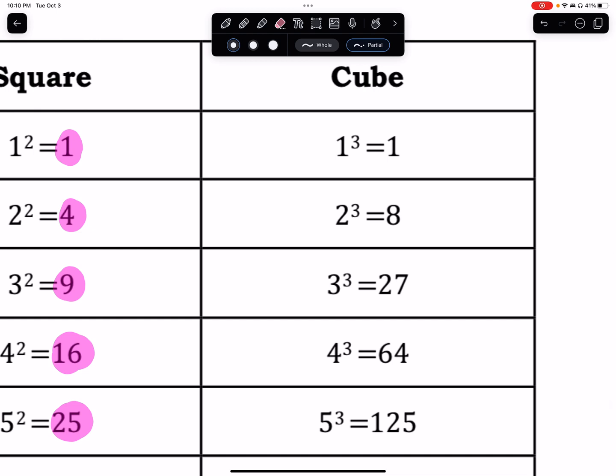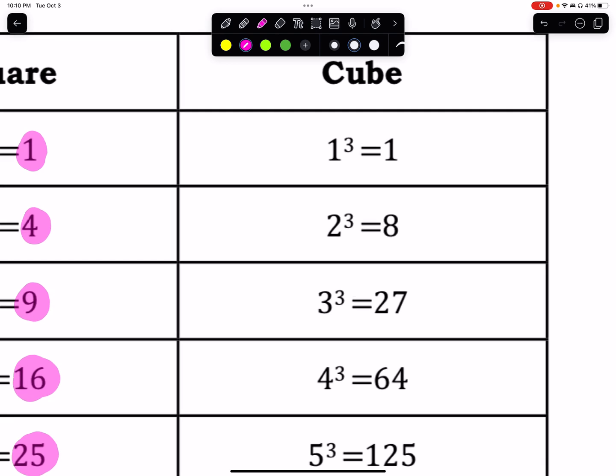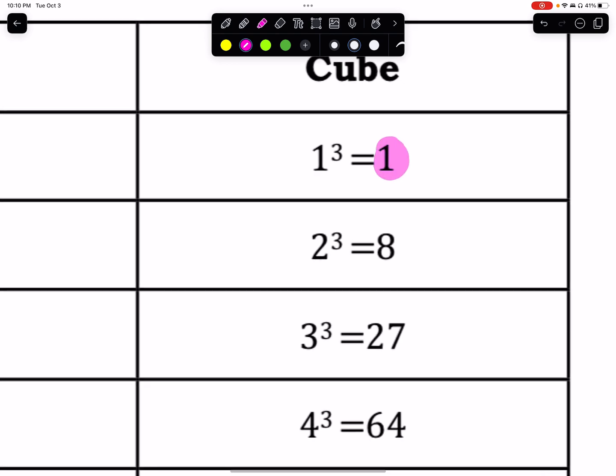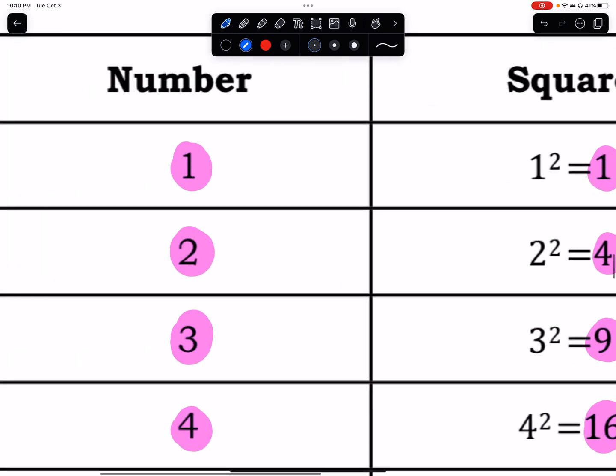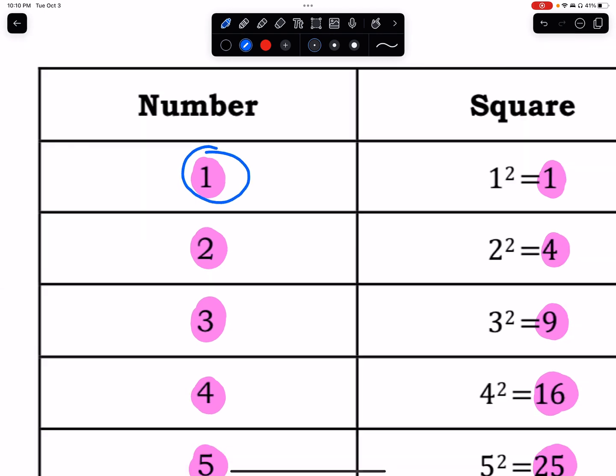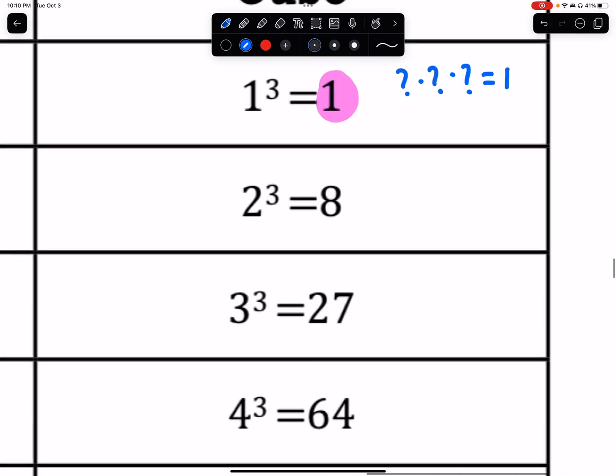So think about this. 1 is our first perfect cube. What number times itself again is 1? Well, the number in the first column, 1. 1 is the cube root of 1. What about 8? Why is 8 a perfect cube? What number times itself again is 8?